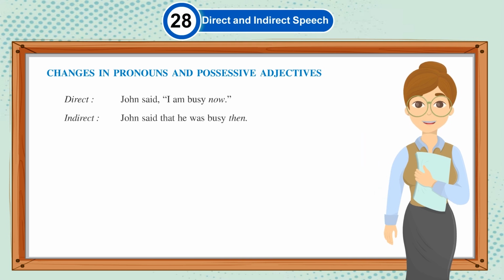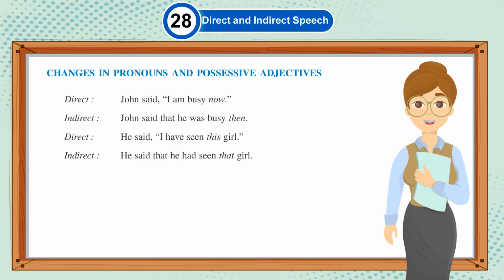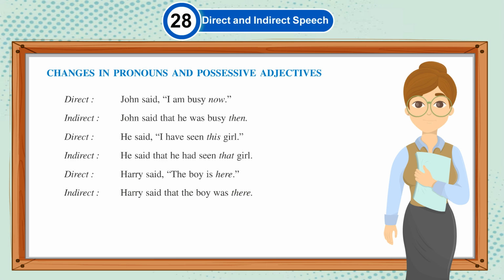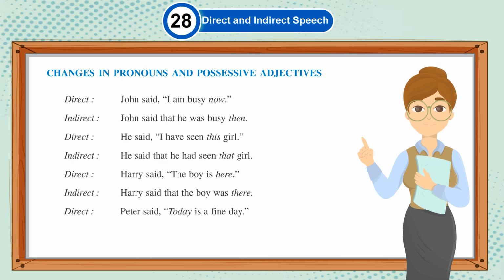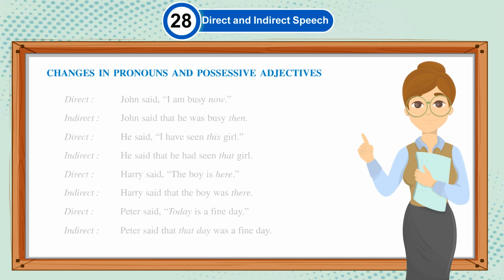Direct: John said, "I am busy now." Indirect: John said that he was busy then. Direct: He said, "I have seen this girl." Indirect: He said that he had seen that girl. Direct: Harry said, "The boy is here." Indirect: Harry said that the boy was there. Direct: Peter said, "Today is a fine day." Indirect: Peter said that day was a fine day.